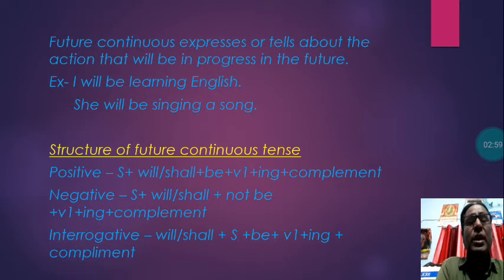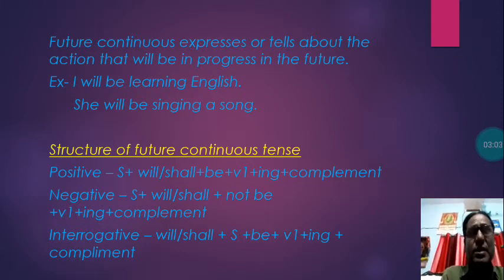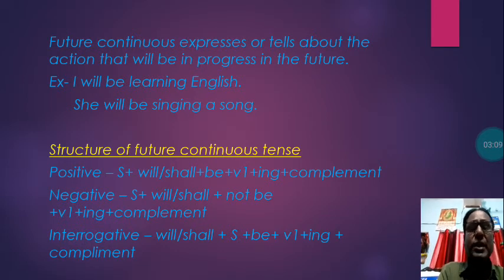Here I am explaining the structure of future continuous tense. How will you construct sentences so that you cannot make any mistake? Here I have given the structure of positive, negative and interrogative. Sentences can be formed in negative and interrogative as well, so I will discuss that in the online class.